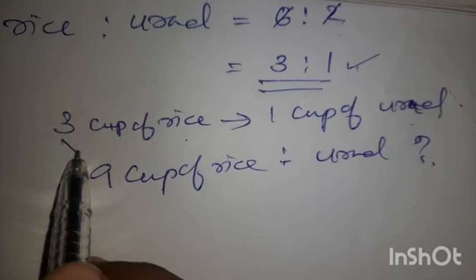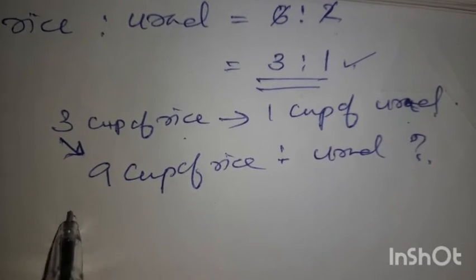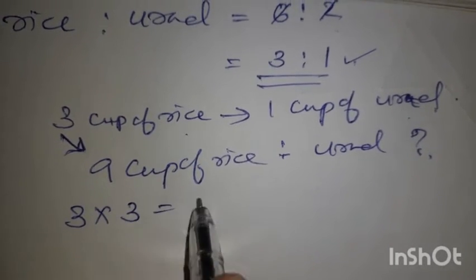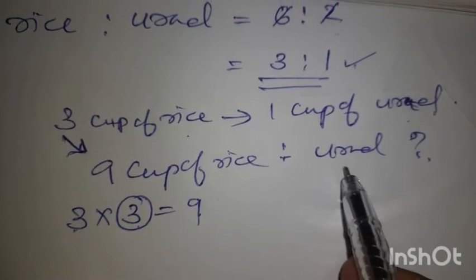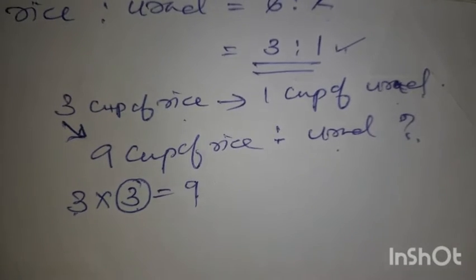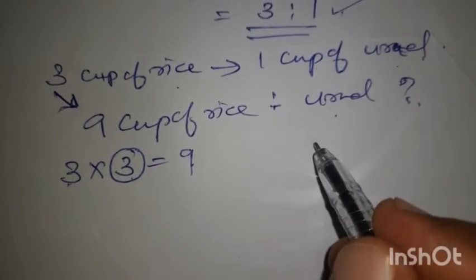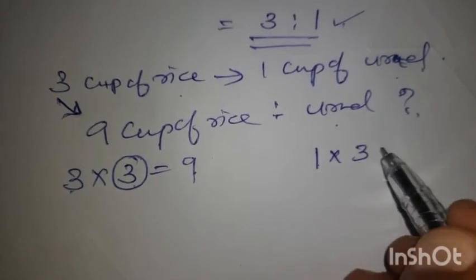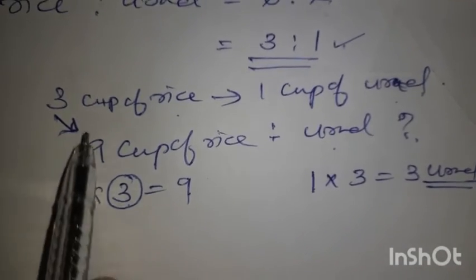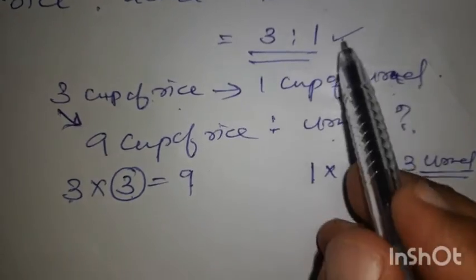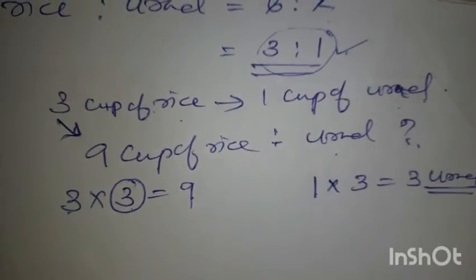So 3 to 9, what is the change? 3 into 3, that is 9. That is 3 times 3 is 9. The same 3 you have to multiply here also. That means 1 cup of urad into 3. How much? 3 cups of urad. So 3 cups of rice need 1 cup of urad. That is our ratio. The ratio will not change.